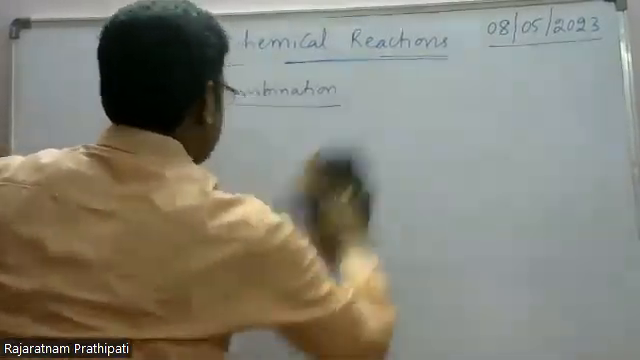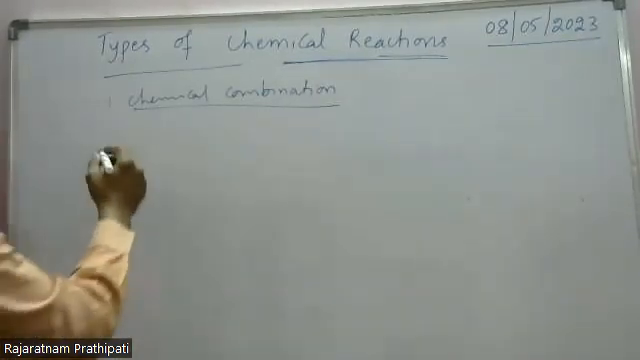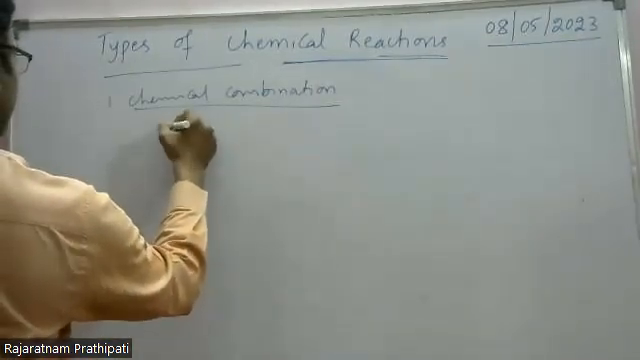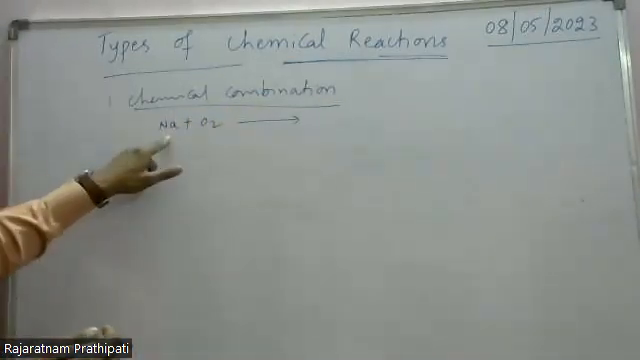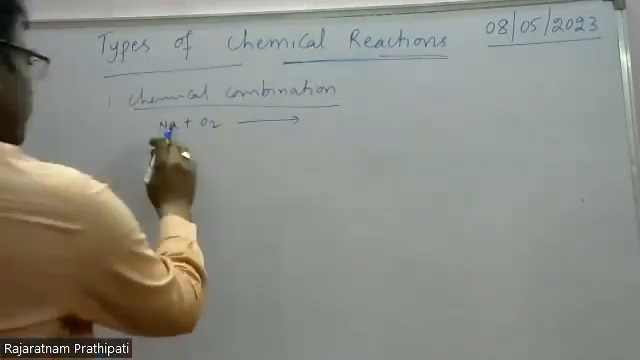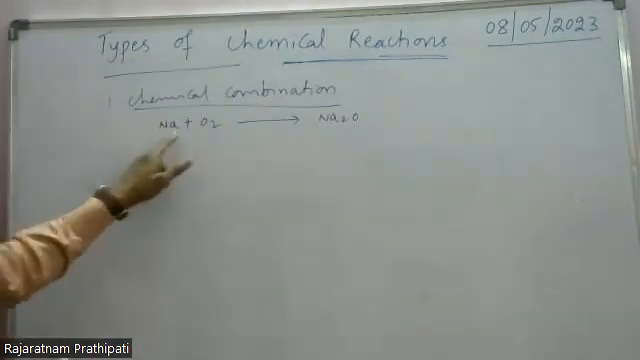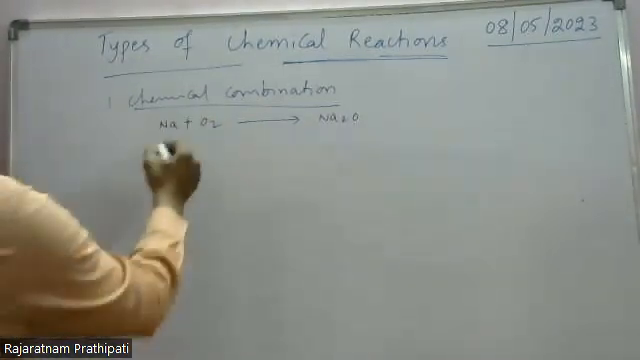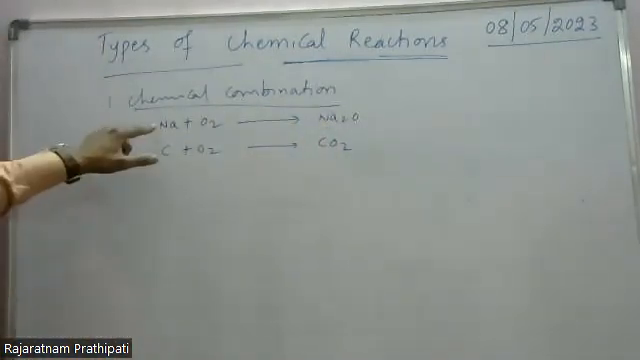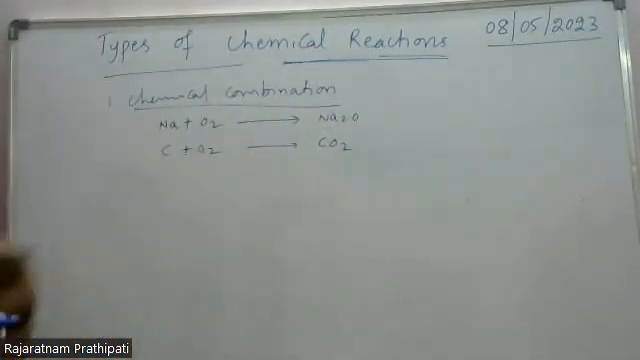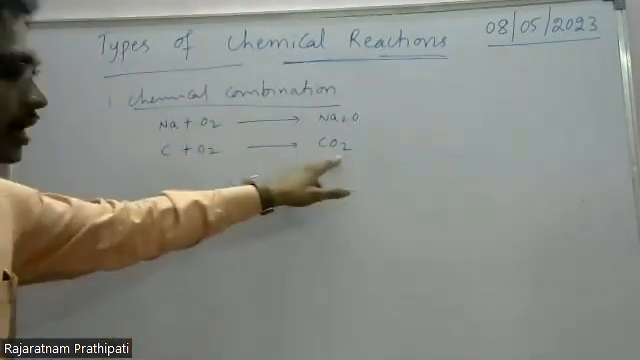Here, different types of combination reactions are discussed. Look at this: sodium plus oxygen. Sodium is an element, oxygen is an element. Sodium is a metal, carbon is a non-metal. Metal with oxygen gives metal oxide. Non-metal with oxygen gives non-metal oxide.